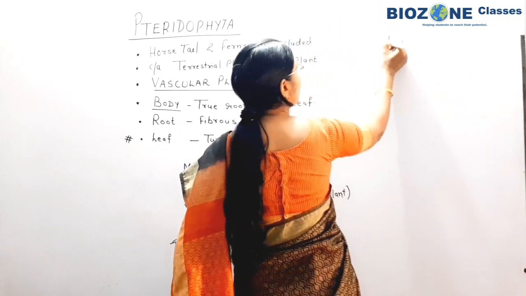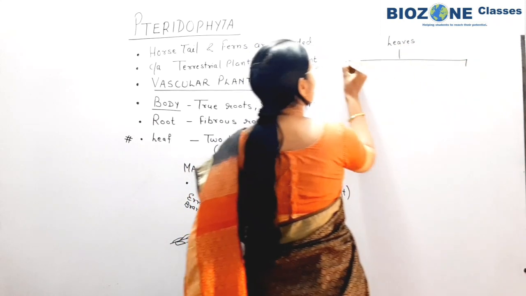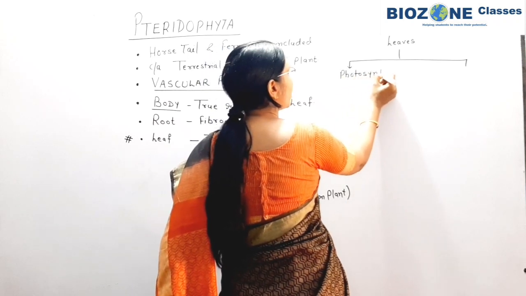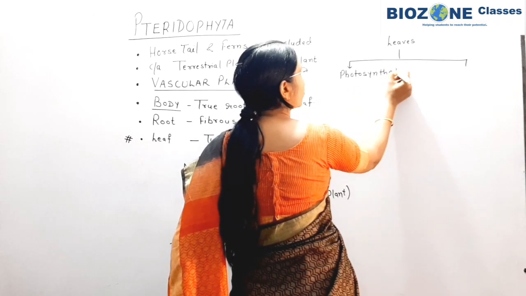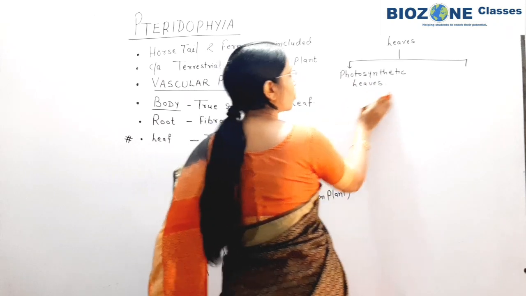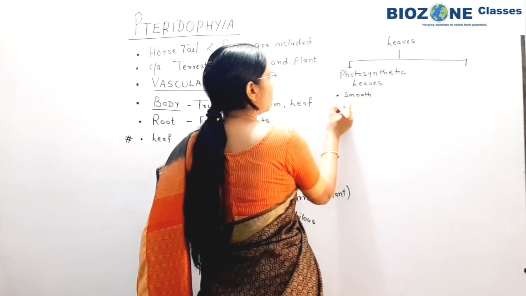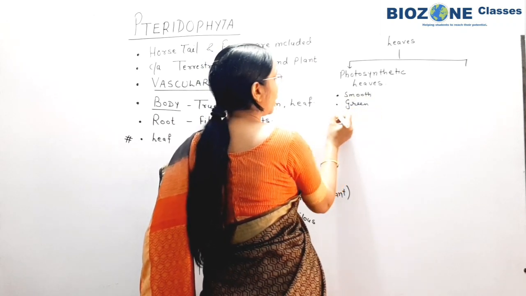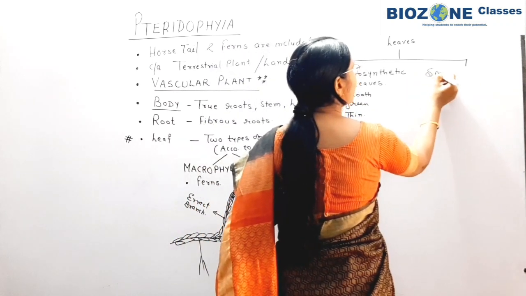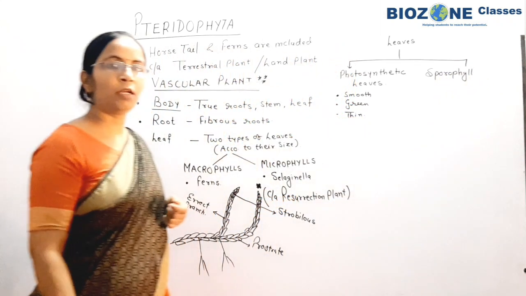Again, according to the function, leaves in Sporophyta are of two types. First is a normal leaf, that is a photosynthetic leaf. Photosynthetic leaf is either macrophyllous or microphyllous and it is responsible for the normal process of photosynthesis. So normally they are smooth, green and thin in structure. But the other leaves are produced at the time of reproduction. So these are called sporophyll.